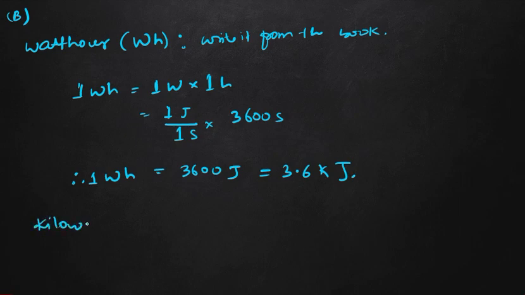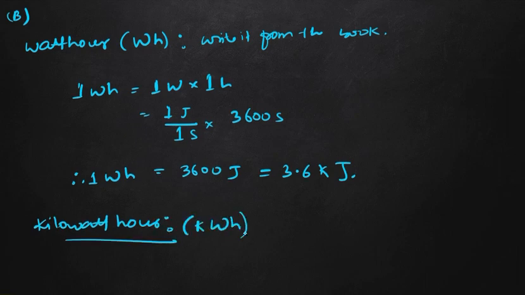Similarly, you have to write the kilowatt-hour, which is written as small k, W, H. When a conductor has an electric power of 1 kilowatt, and that conductor is used for 1 hour, then the total energy consumed by that conductor will be 1 kilowatt-hour. You have to write it from the book, just write the definition.